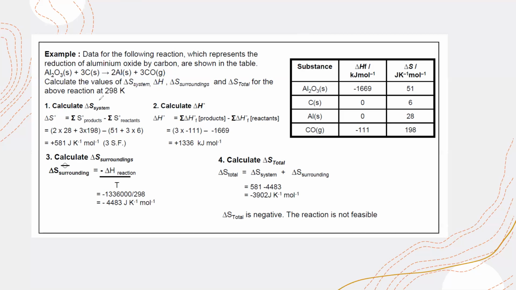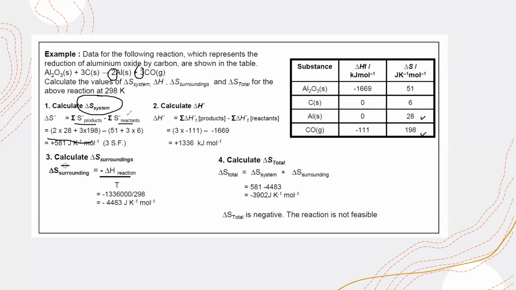First thing, if you want to calculate entropy of a system, it is products minus reactants. So what are the products? We have aluminum as a product and carbon monoxide also as a product. So the entropy for aluminum and for carbon monoxide is given. There are 2 moles of aluminum, that's why it is multiplied by 2, and 3 moles of carbon monoxide, that's why it is multiplied by 3. That will give us the entropy of the products.